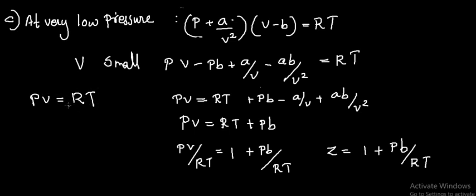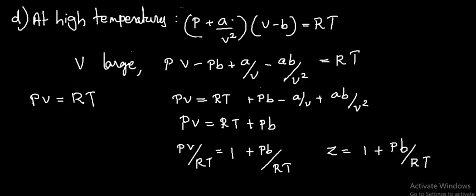That is, a real gas approaches ideal behavior at very low pressure. Then at high temperatures, when temperature is high, volume is large. So both the correction terms b and a/V² and a/V will be negligibly small. Then the Van der Waals equation reduces to PV = RT. That is ideal behavior, which means at high temperature, a real gas approaches ideal behavior.